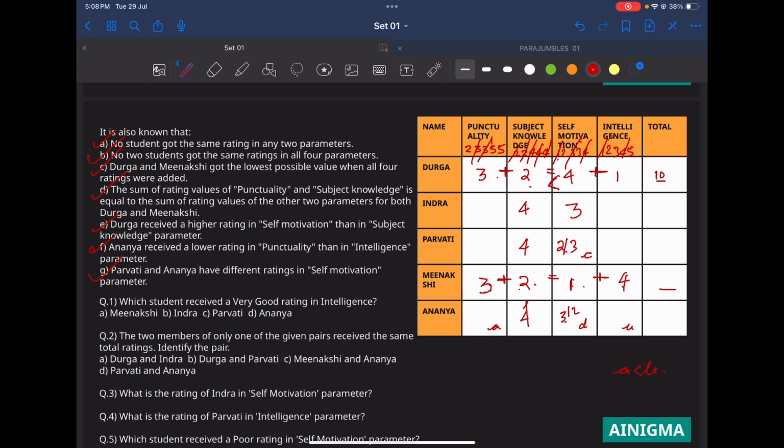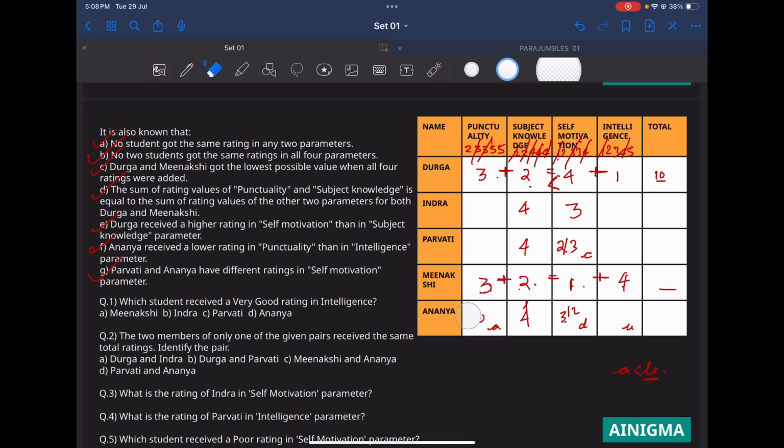One of the points is that Ananya got a lower rating in punctuality than in intelligence, and the values are 2, 3, 4, 5. Oh, punctuality cannot be 5. For Ananya, punctuality can never be 5, because if we put 5 here, the lowest value which is greater than 5 is 6, and there is no 6 value, which means A can never be 5.